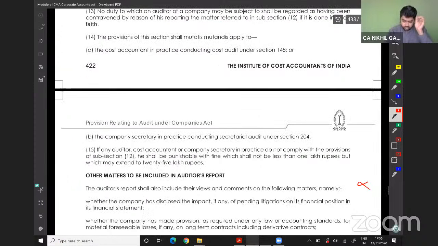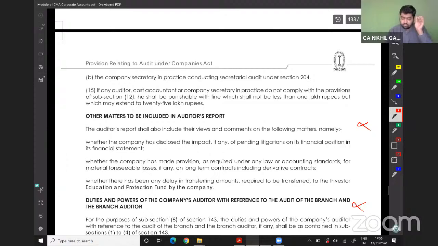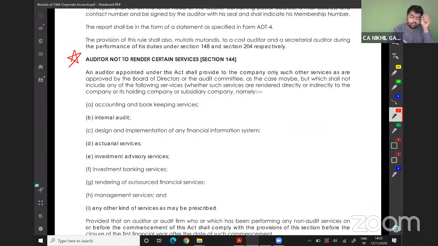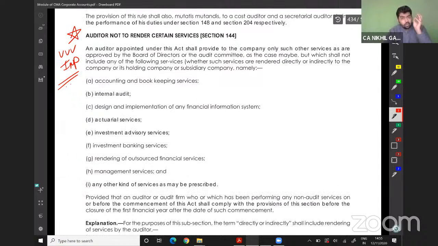So we should go now. Reporting of the fraud, the same. Auditors not to render certain services, very, very important. One question should be expected from this point. The following services should not be provided by the auditor. The first one is accounting and bookkeeping services. The second one is internal audit services. The third one is designing and implementation of any financial information system.